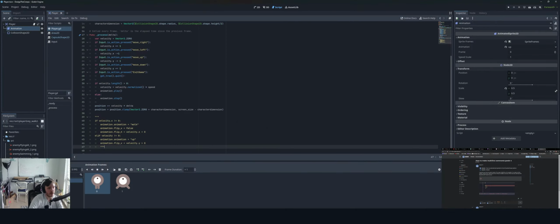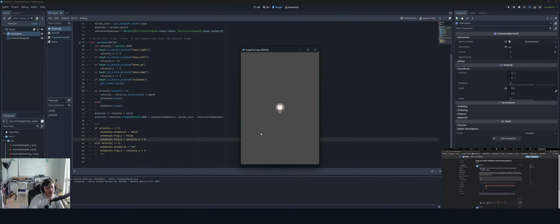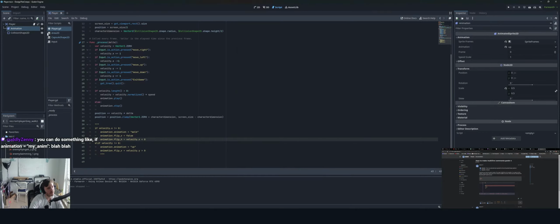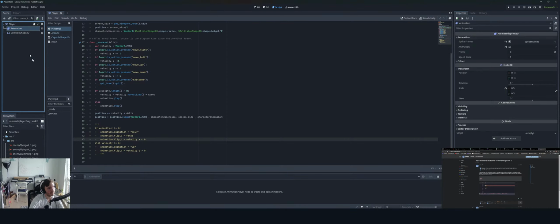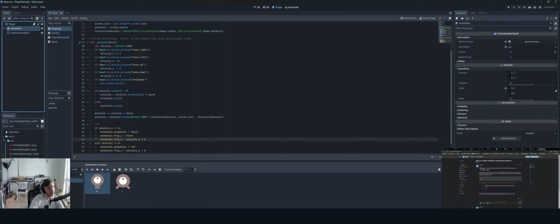I keep pressing F5. F6. So it doesn't play any animation. Okay. So it does play up and down. Okay. That was confusing for a second. So it does play up. And that's because it's the first one here. So if I switch these, can I switch the order?